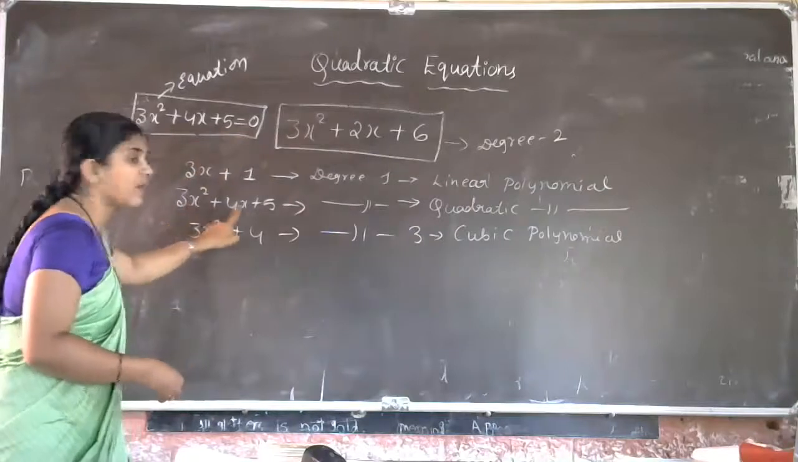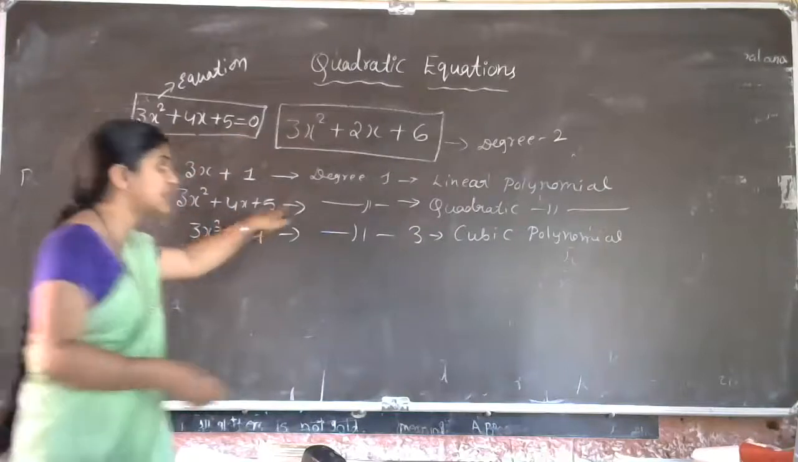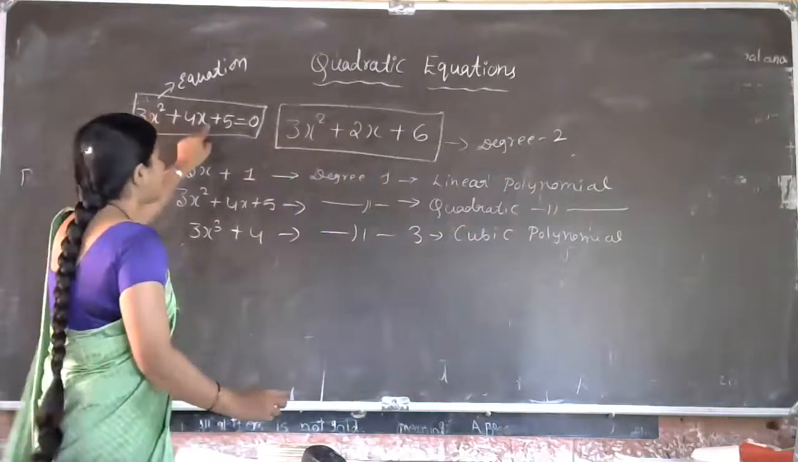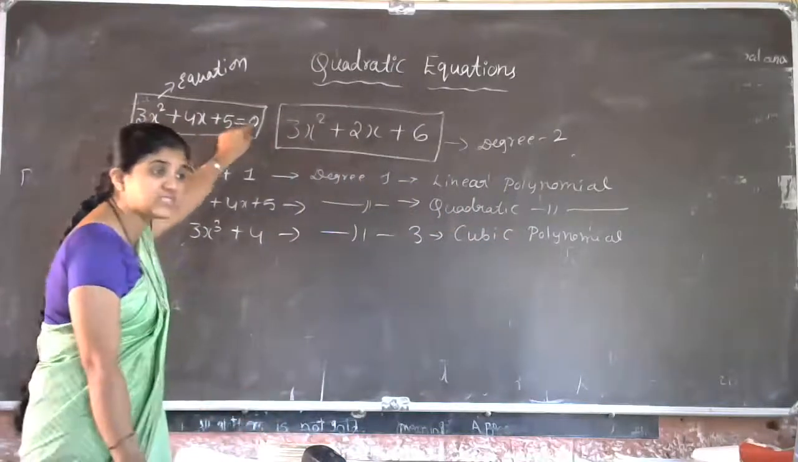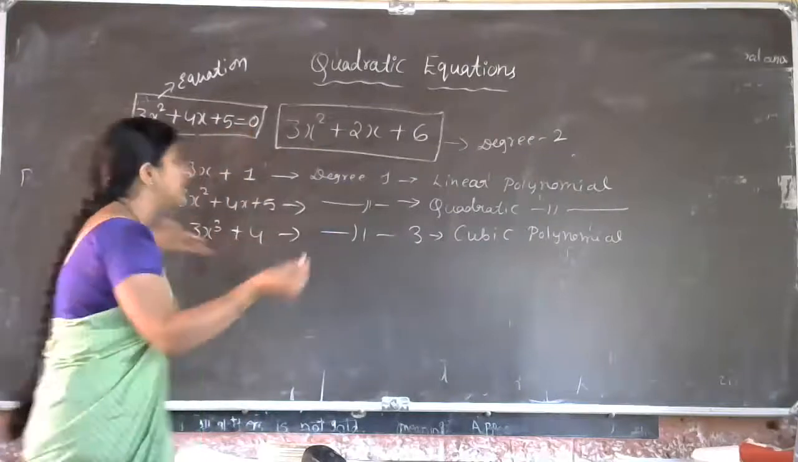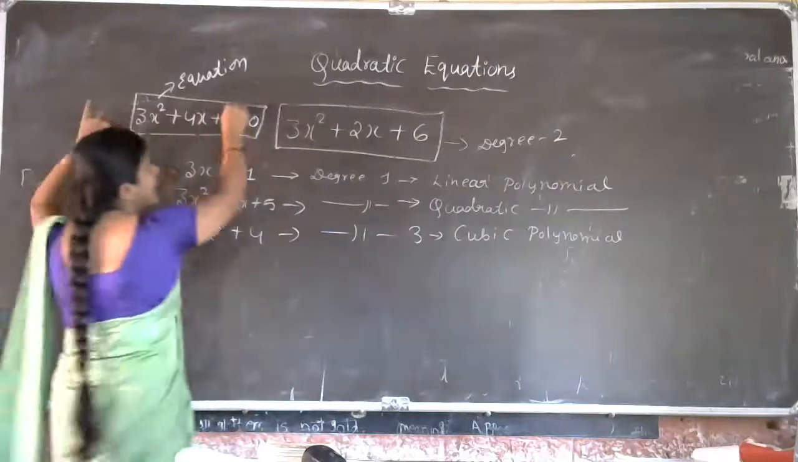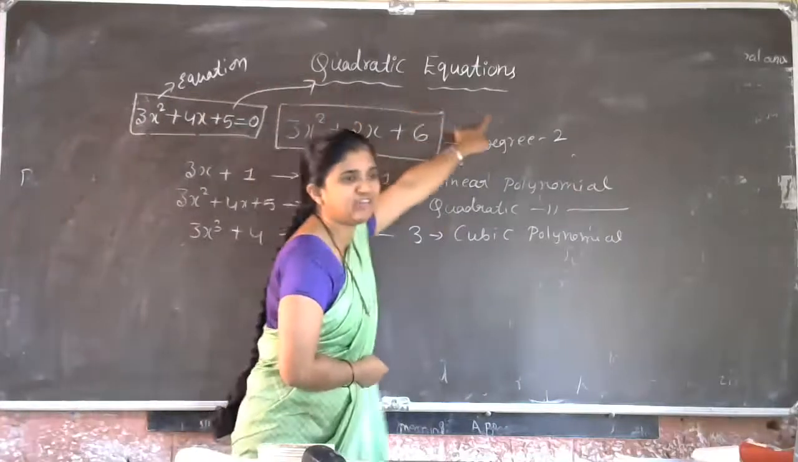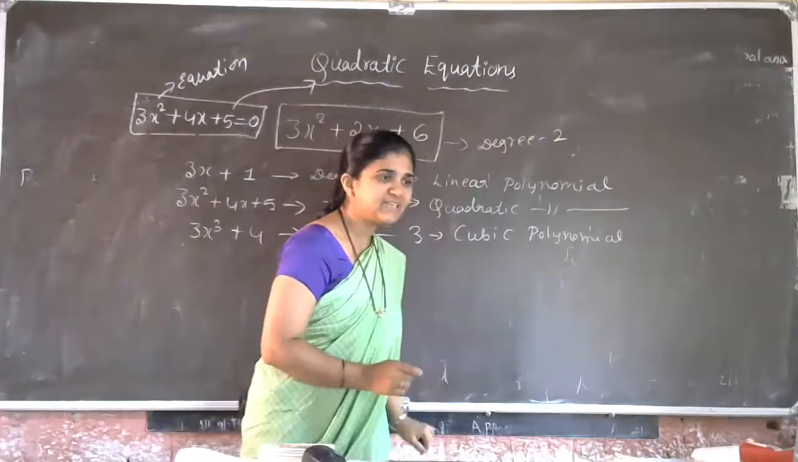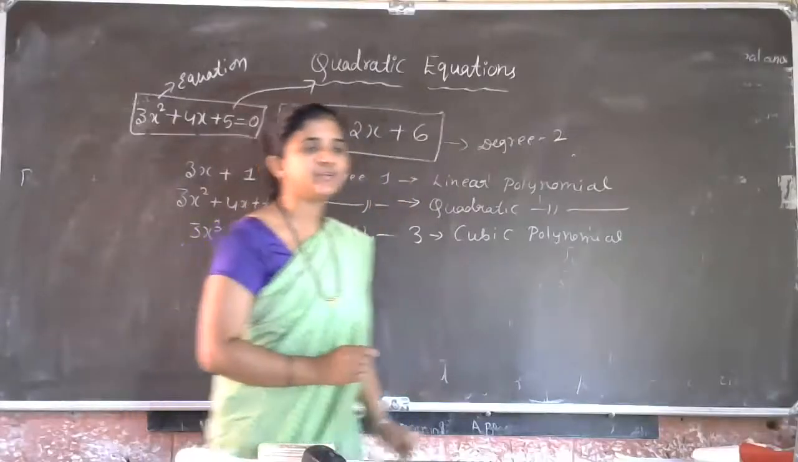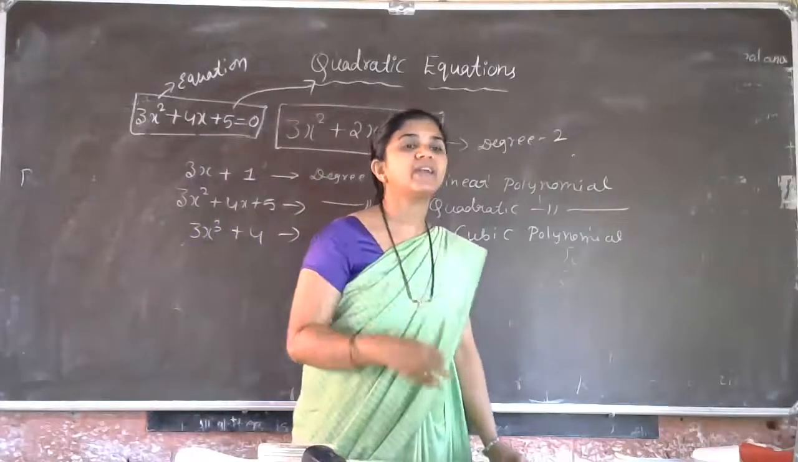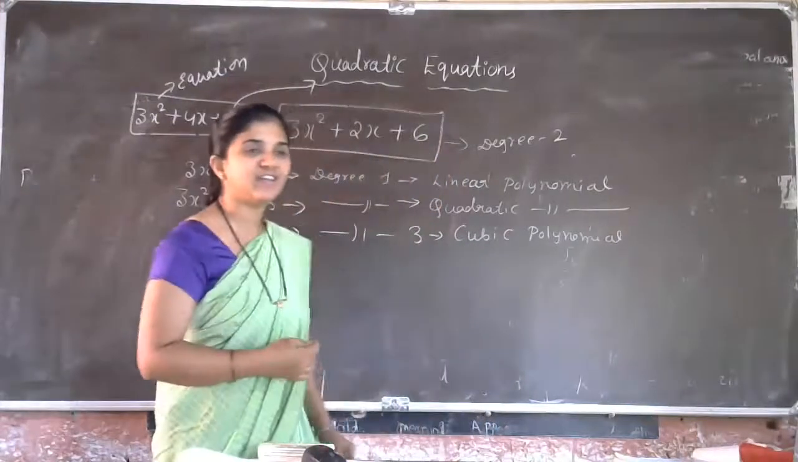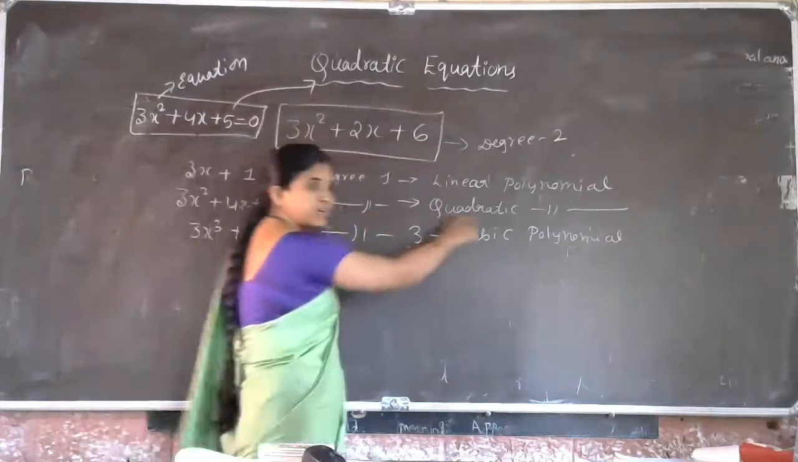Actually 3x square plus 4x plus 5 is a quadratic polynomial. When that quadratic polynomial is equated to 0, it is converted into our topic, the quadratic equation. Is that clear? So today we are going to learn the topic quadratic equation. So what is the meaning of quadratic equation? Got the idea of the quadratic polynomial?